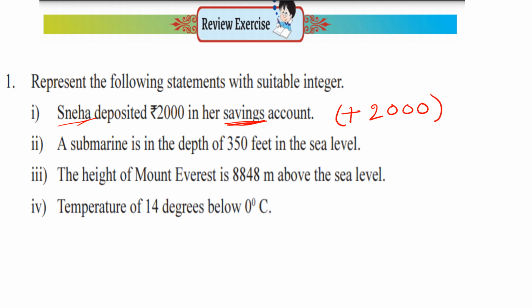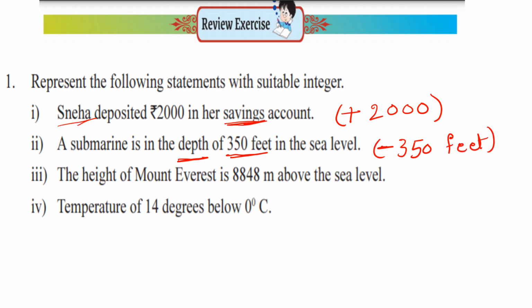Next, let us see the next question. A submarine is at a depth of 350 feet below sea level. They have given depth, and depth means negative, right? So we should write it as minus 350. Minus 350 feet it is.